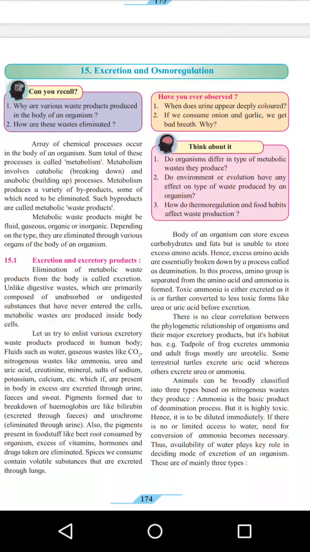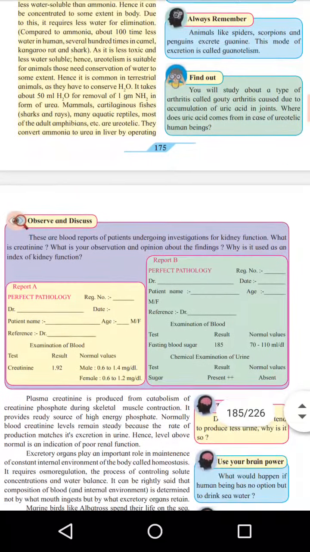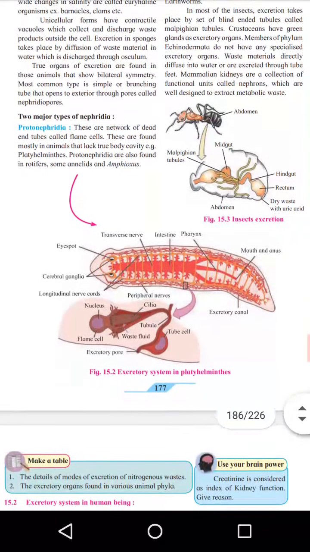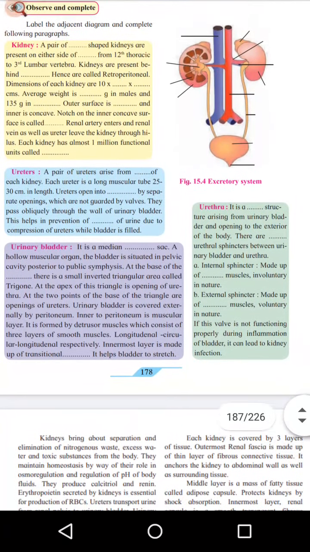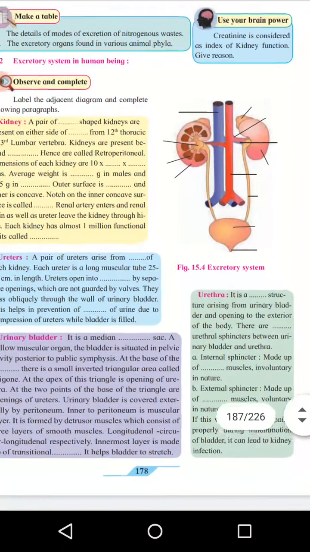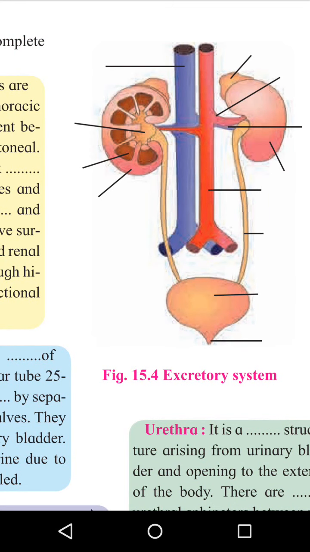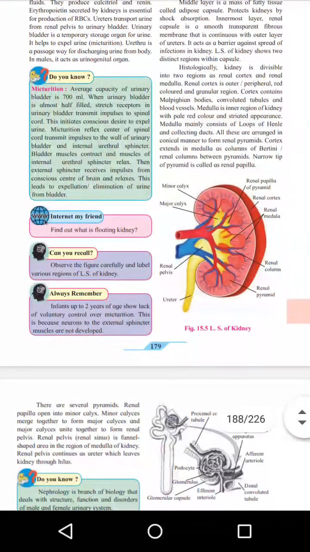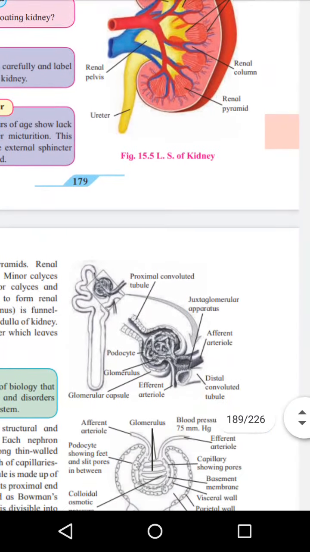Then the next topic is excretion and osmoregulation. If living cells have proper metabolism, then there must be formation of waste material from that living organism, and that waste material is filtered out with the help of these two organs. We know that these organs are called kidneys. This is the internal structure of the kidney, we will see in detail later on.